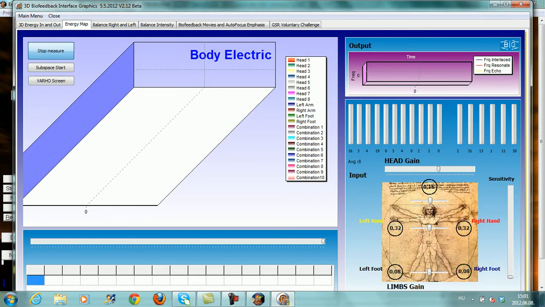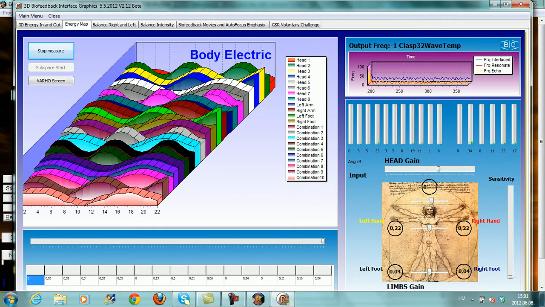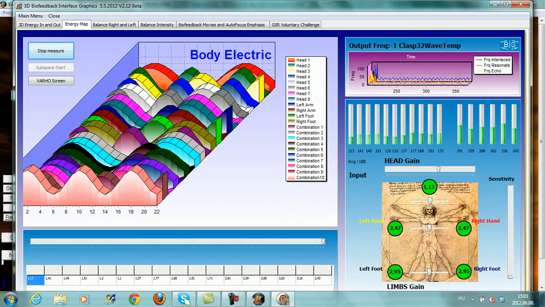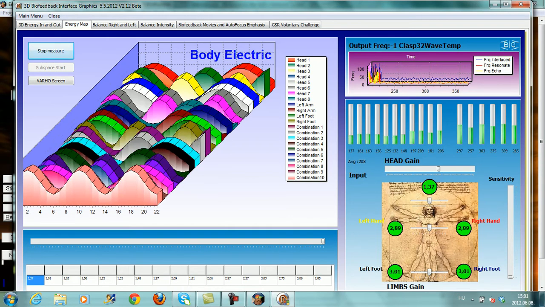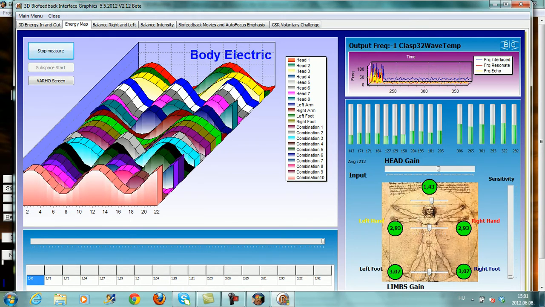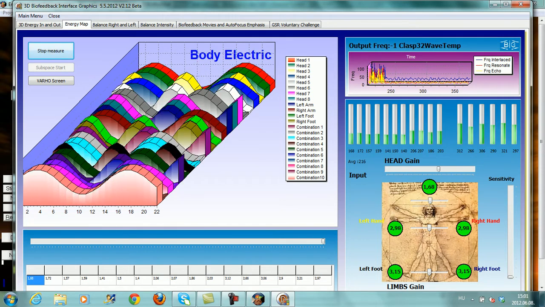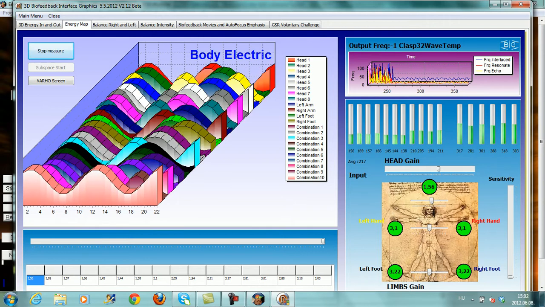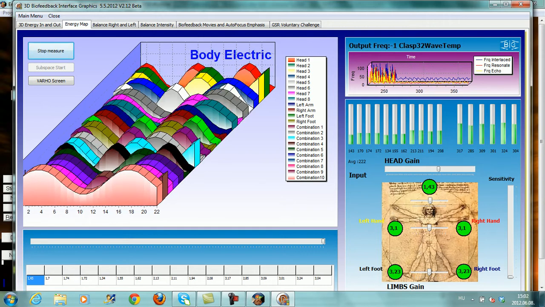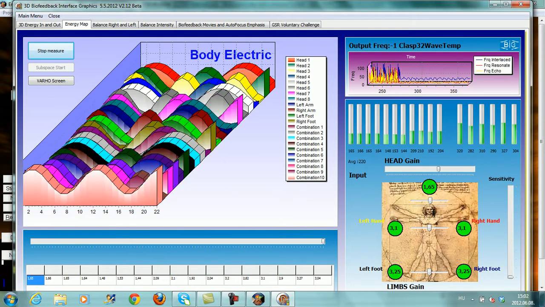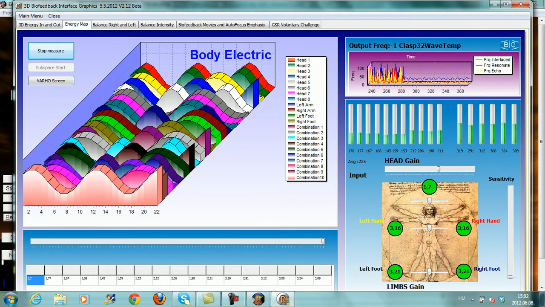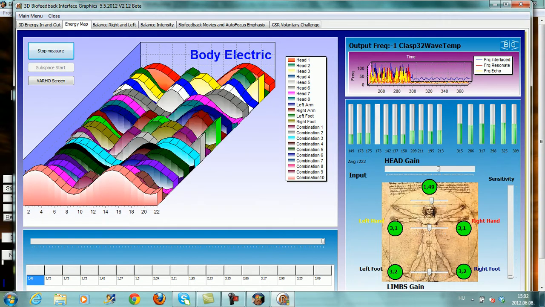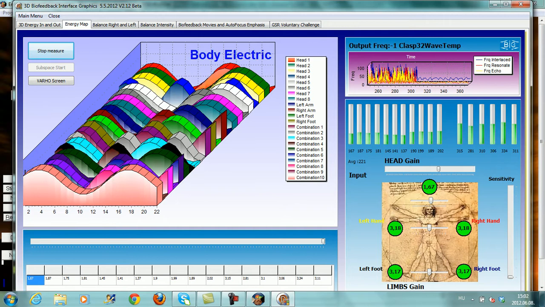While we do that, we can start the measure and see how the patient reacts to the therapy. We see the output on the right side of the panel, output frequency. These are the frequencies that the device is sending out right now, the AFE that we have previously selected. And while the therapy is on, the BIG software will show you exactly what is happening